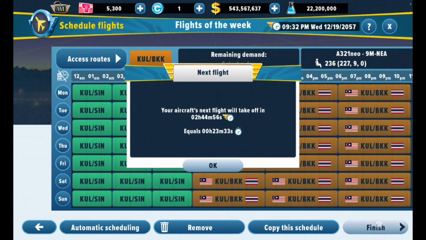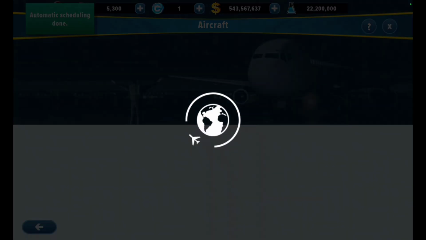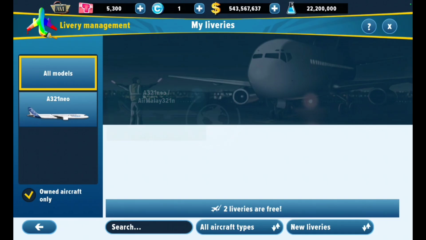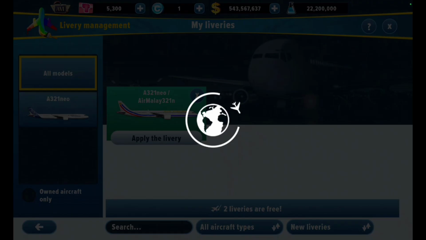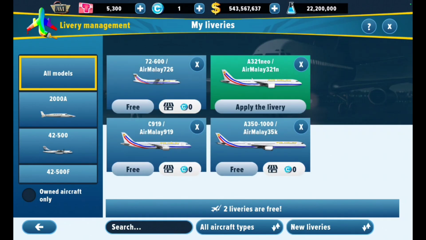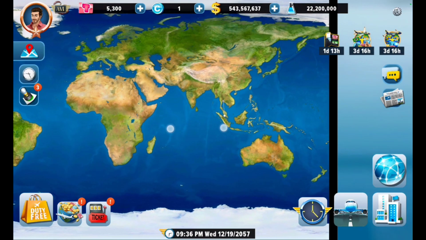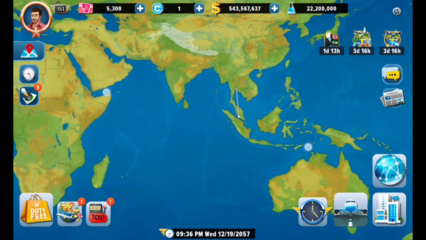There we go. So, now that's done, I'm going to show you what aircraft are going to be in the fleet. Once it loads, these are the aircraft. For our short haul stuff, we've got A320neos and C919s. For our regional stuff, we've got ATR 72-600s, and for our long haul stuff, we've got the A350-1000. I'm super excited about this fleet, super diverse, and I'm really looking forward to building it out.